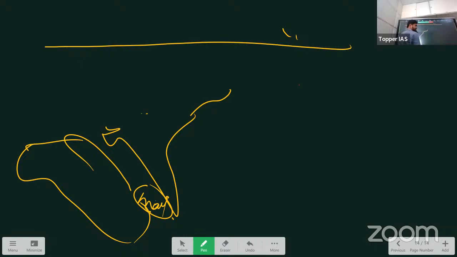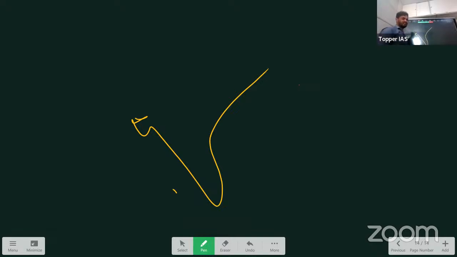Near Madagascar, what is that hotspot? Reunion hotspot. So when India came above this Reunion hotspot, what happened? What is a hotspot basically? Hotspot means there is a fixed source of magma. There is a magma chamber below. So whatever land passes through that, it erupts there and creates some volcanic land from above.